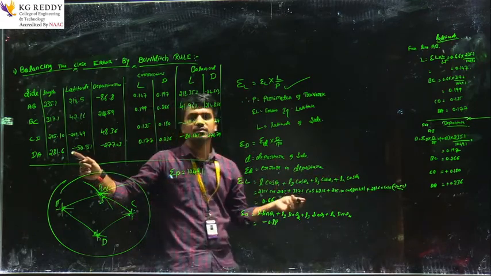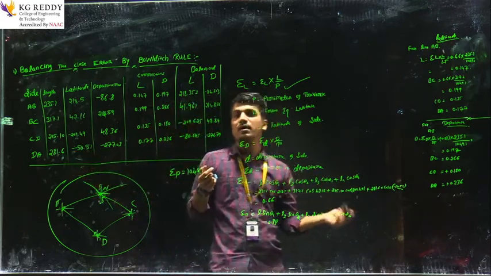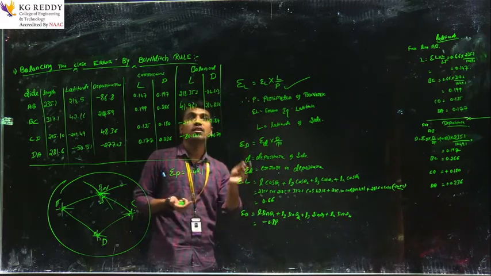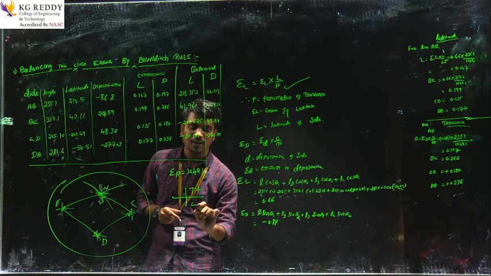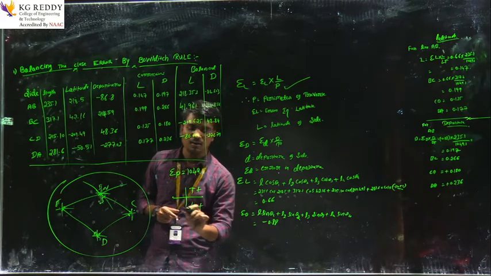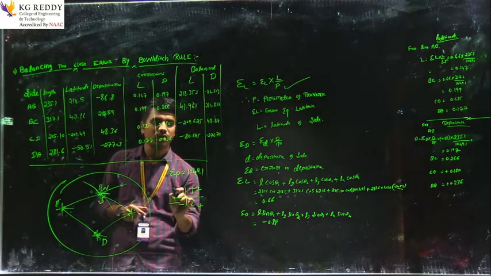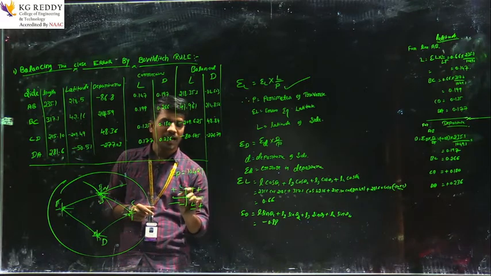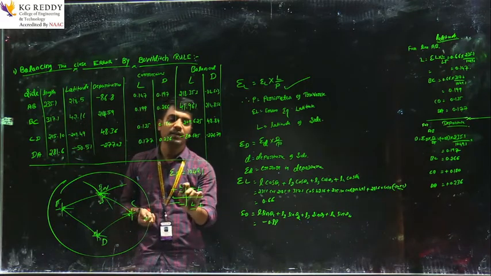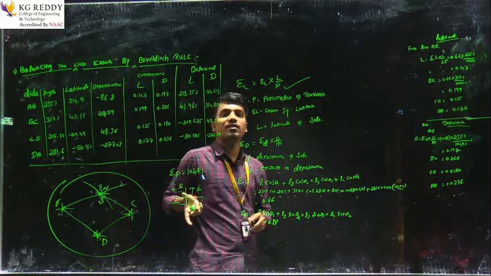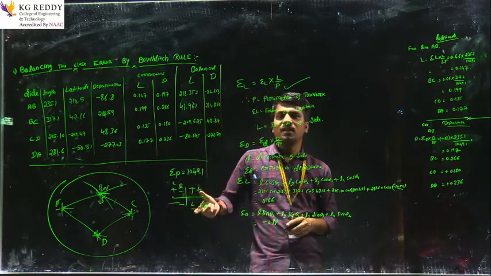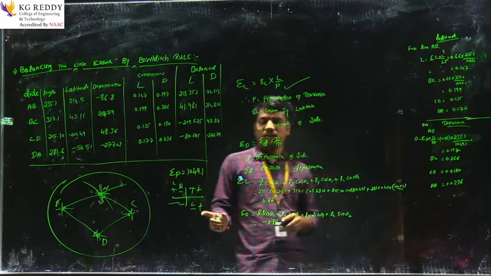In the first quadrant, latitude and departure are both positive. In the second quadrant, latitude is positive and departure negative. In the third quadrant, both are negative, and in the fourth quadrant latitude is negative and departure positive. These are the quadrants with the signs of latitude and departure.